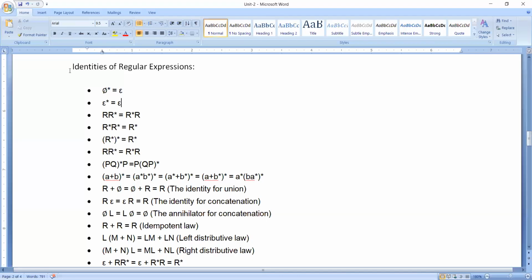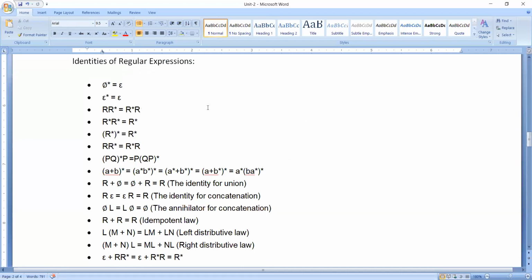Right. So have a look at this. These are the various identities of regular expressions. All of these are something like formulas, like the Boolean algebra you have already studied in your DLD. So we can't do anything else here; we don't have any theoretical proofs or theorems. In a nutshell, please try to remember all these formulas.